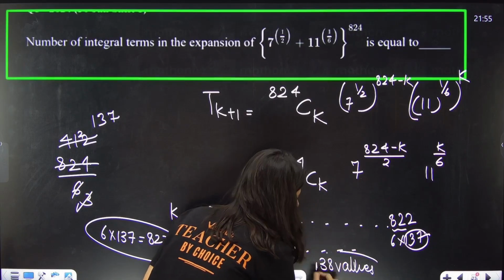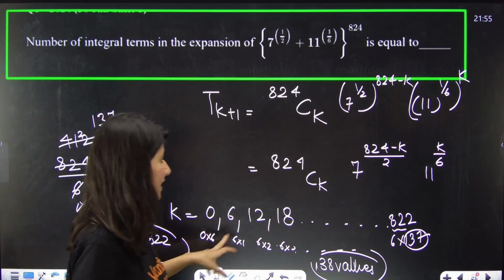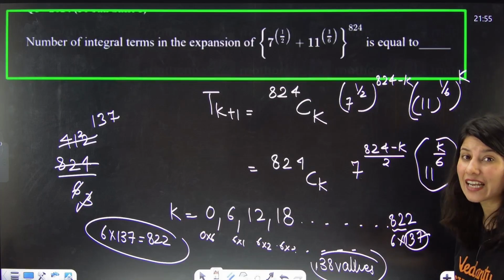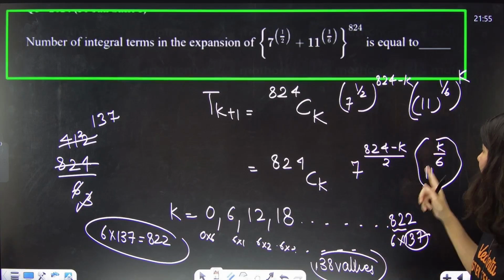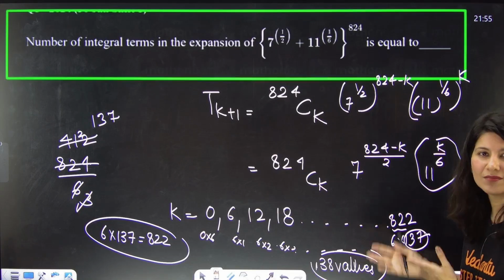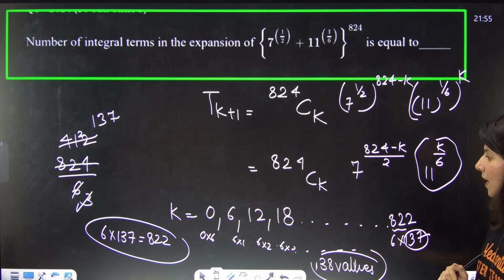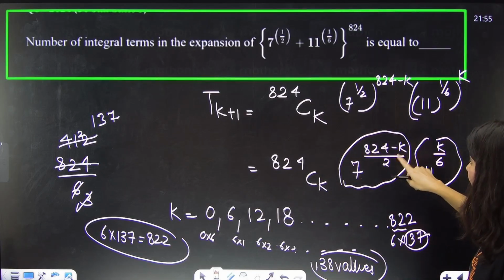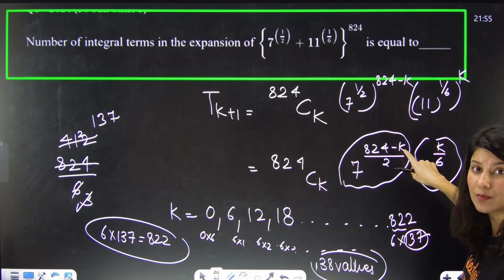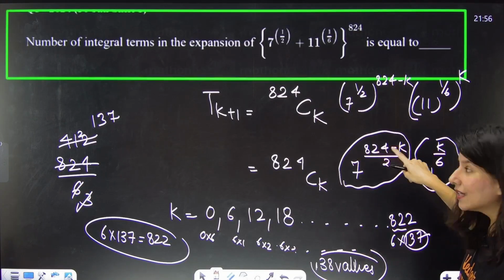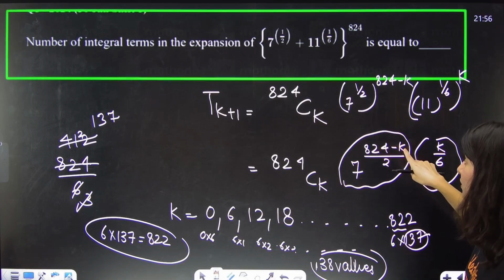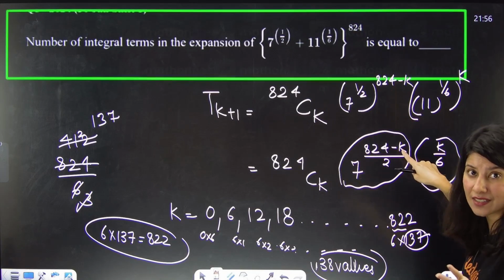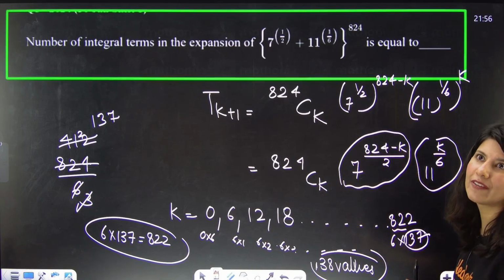Okay. And for these 138 values, that means k0, k6, k12, this part will not be an irrational quantity, right? Because suppose if your k is 5, 11 raised to power 5 by 6, nobody will say how can this become an integer? But ma'am, what about this term? This term is also having some issues because this term is only asking about k should be even number. See, 824 is already even. If k is also even, suppose k is 0, so 824 by 2, fine. K is 6, so it is also fine. K is 5, not fine.